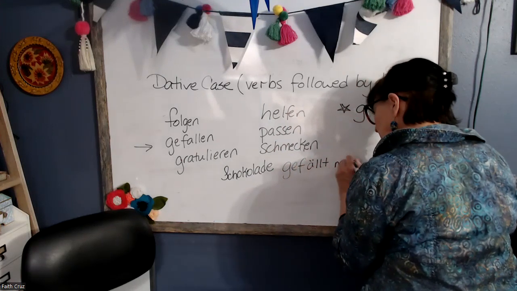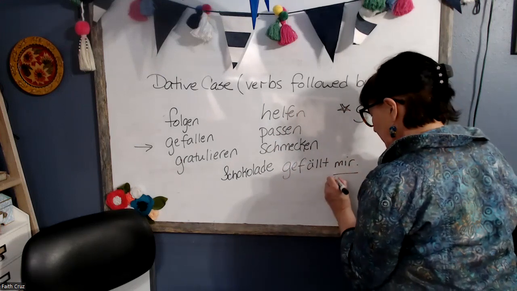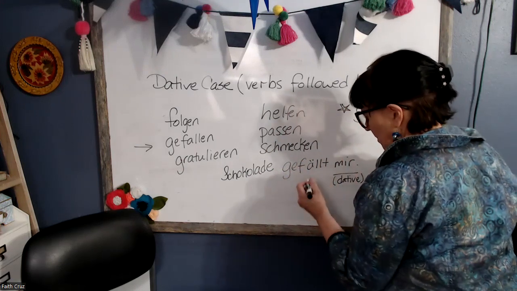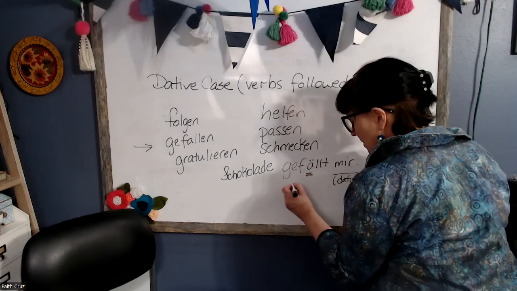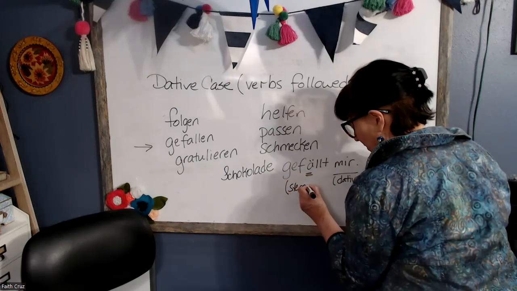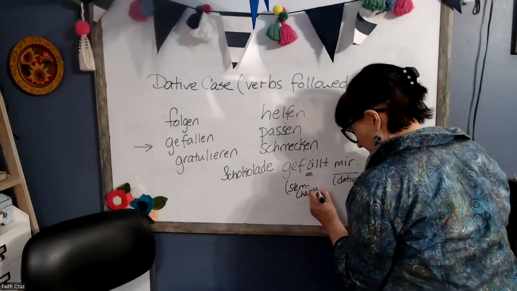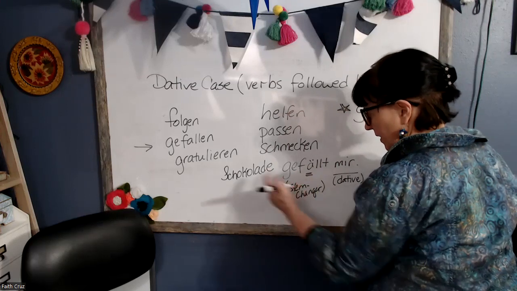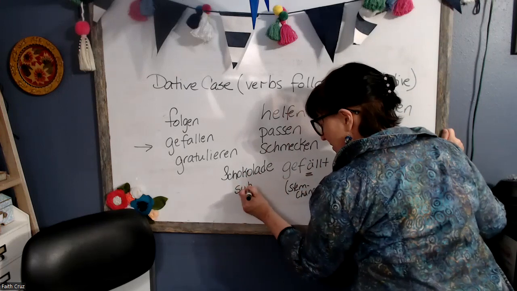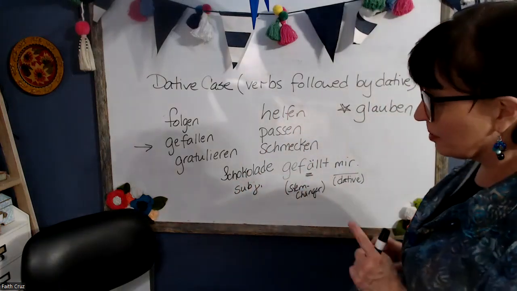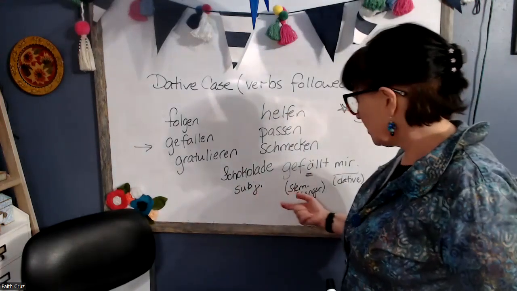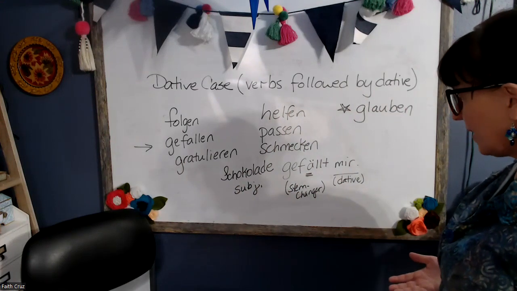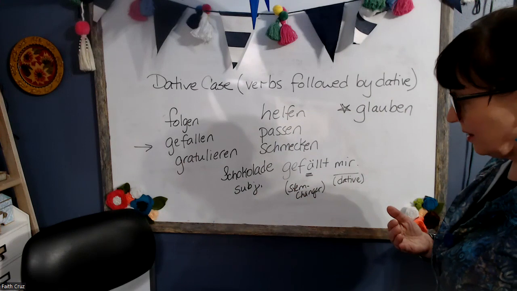gefällt mir. I pick mir because it's in dative. That's the dative for I. I picked this, A, because gefallen is a stem changing verb. Right? But when I ask what's happening, I have gefällt. What gefällt? Oh, Schokolade. Schokolade is my subject. So in German, I'm really saying chocolate is pleasing to me. Now, when I translate it in English, we're going to translate it as I like chocolate.